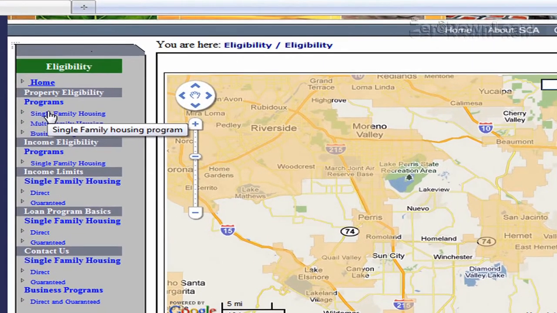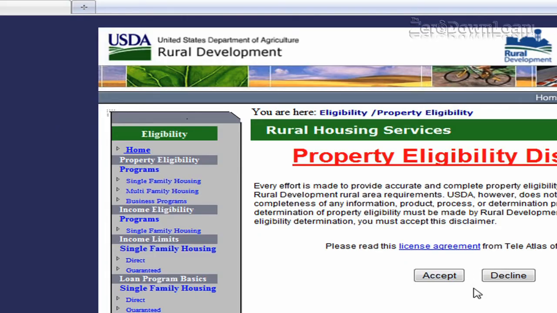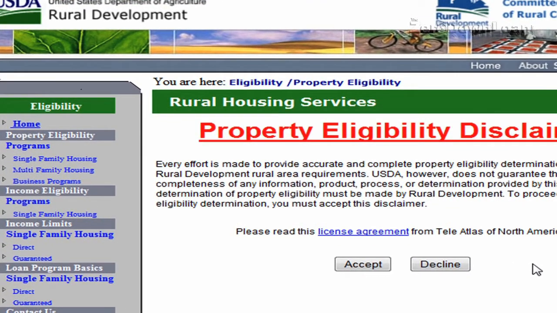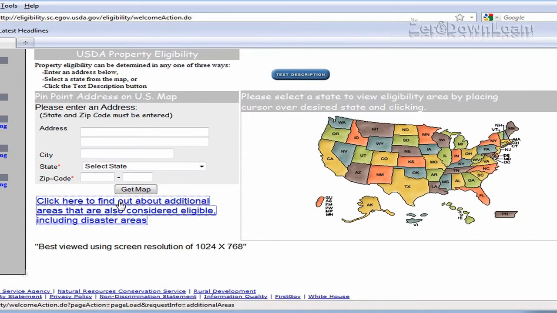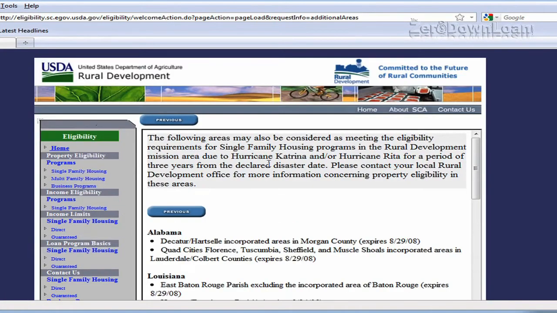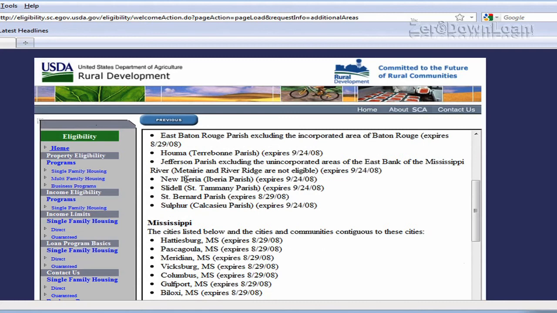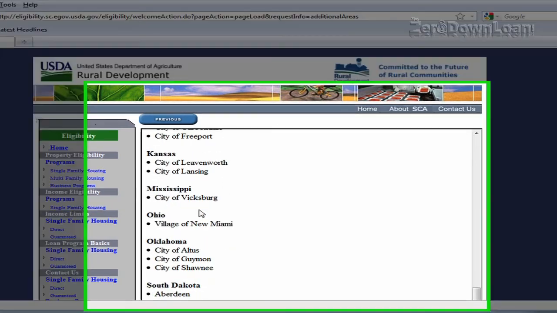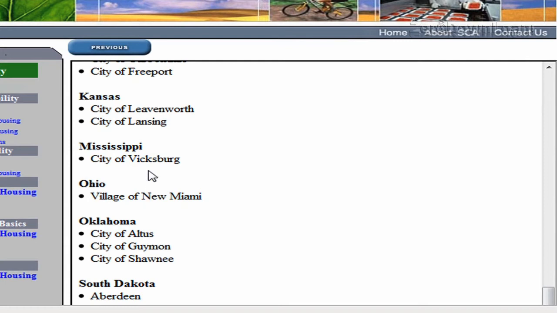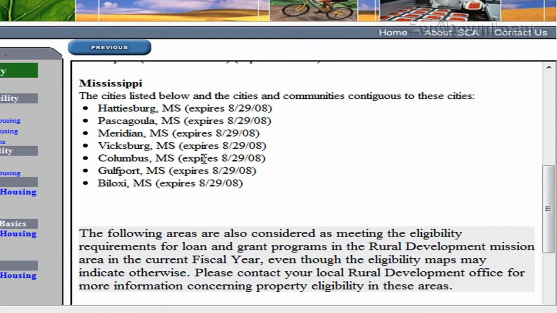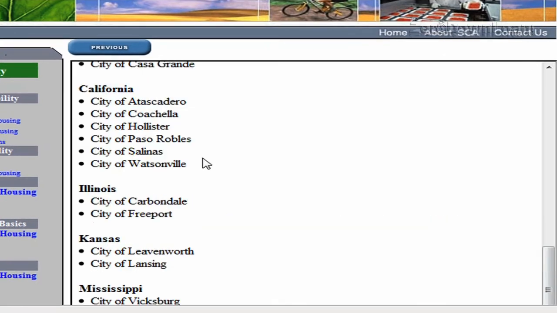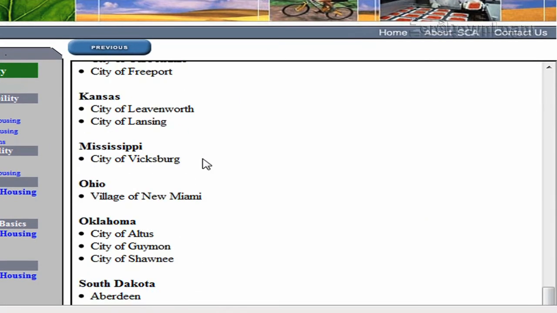Some of the areas that are under that category were previously involved in a disaster. For example, Hurricane Katrina. If you go to that link, the USDA has set up a section where they list the areas, the cities, if you would, that are eligible for USDA zero-down financing, even if the eligibility map doesn't indicate so. For example, the city of Carbondale, city of Freeport, over here in Ohio, village of New Miami, 3 areas in Oklahoma.